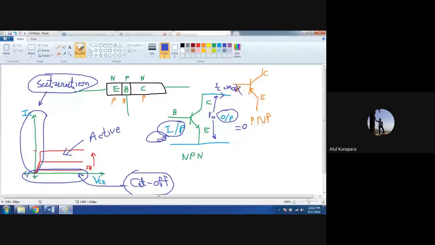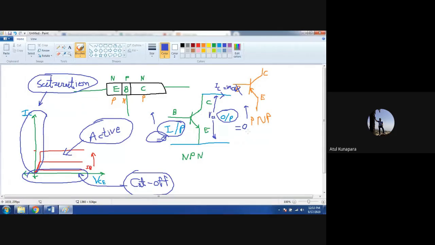The third region is called the active region, and it gives you activeness. Activeness means if I change the input, you get a change in the output. If I increase the input, you will see an increase in the output. If you decrease the input, you will see a decrease in the output. In this active region, your transistor gives you output which is proportional to input. I hope you are getting what I am trying to say here.